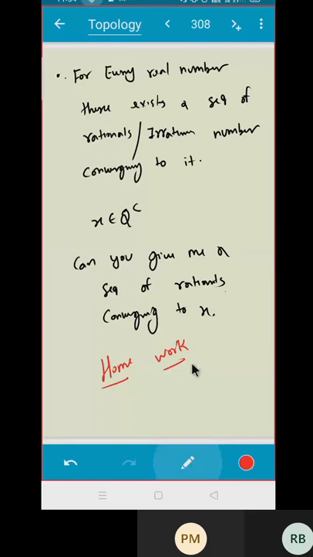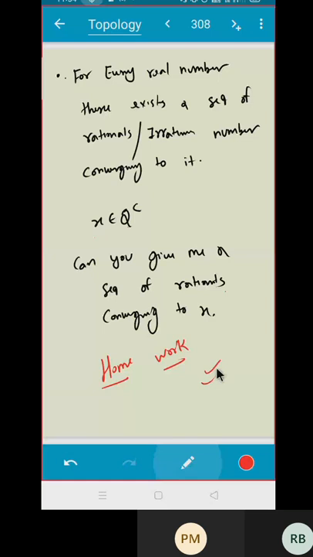I am going one step ahead. That means suppose I have proved this. Then in my set, what is my set A here? A contains all x comma y such that x is rational, y is irrational, correct?